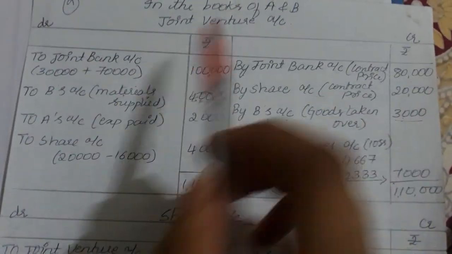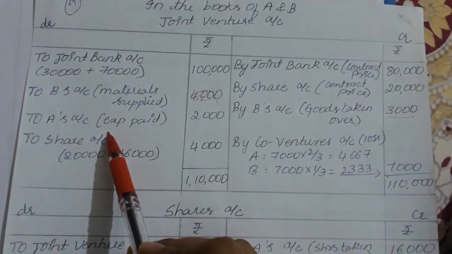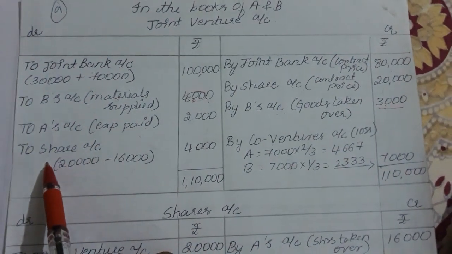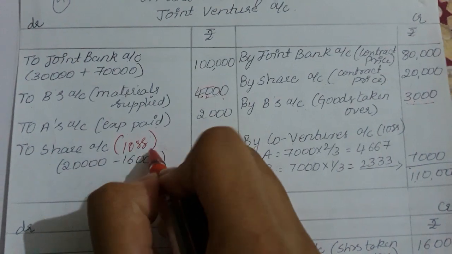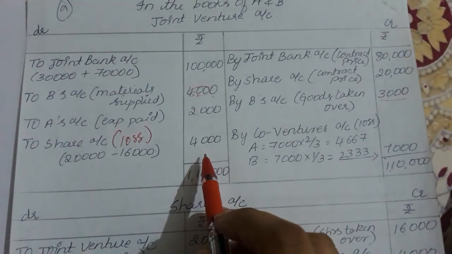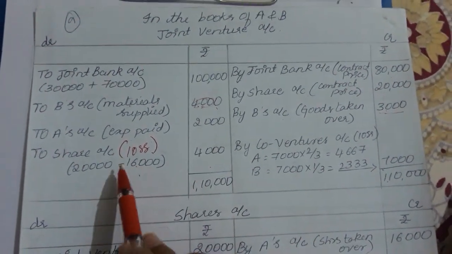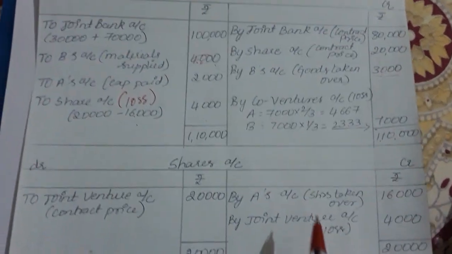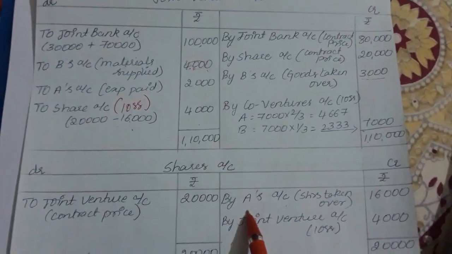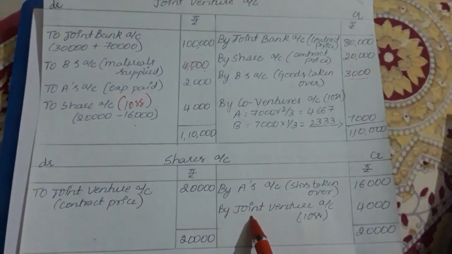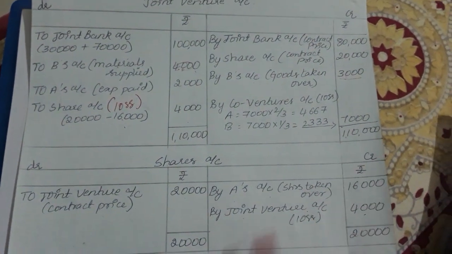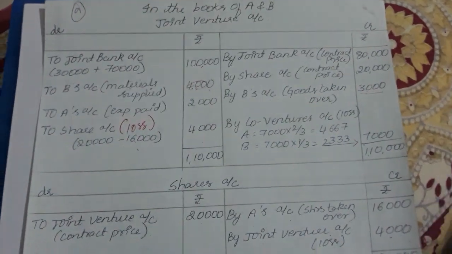So where will we record that? In the joint venture account. The joint venture is a nominal account, debiting all the expenses and losses. So I am debiting the loss, loss on shares, 4,000. After debiting the joint venture, we have to credit the shares account. By joint venture account loss 4,000, done, written. So what has happened now?